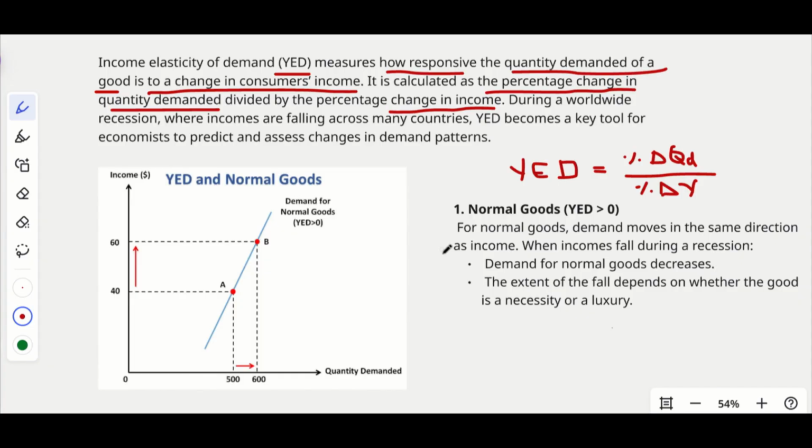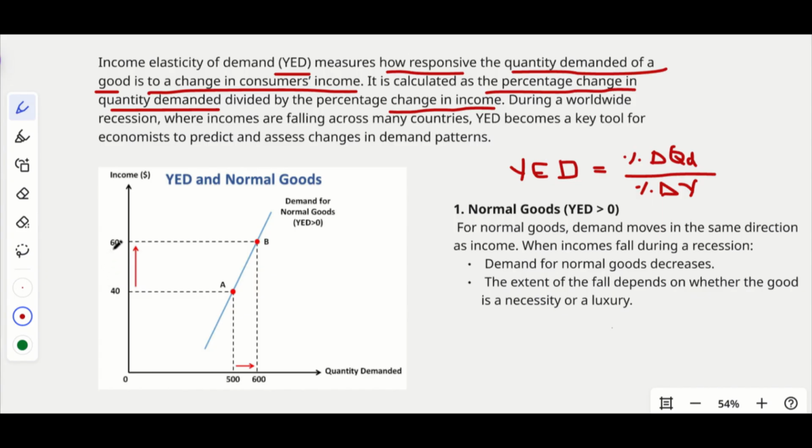Normal goods are the products for which demand increases when the consumer's income rises and decreases when income falls, right? So it exhibits a positive income elasticity of demand. Whenever a consumer's income is increasing, the consumption will increase, and whenever the income is falling, the consumption will also decrease, right? So you can check the diagram. In this diagram, we showed an increase in income. The same will happen when the income is falling.